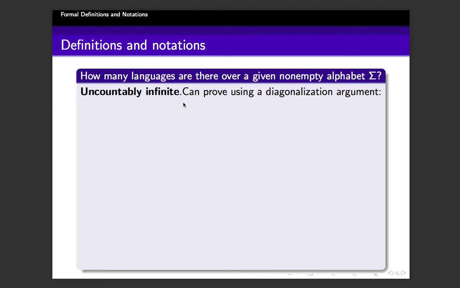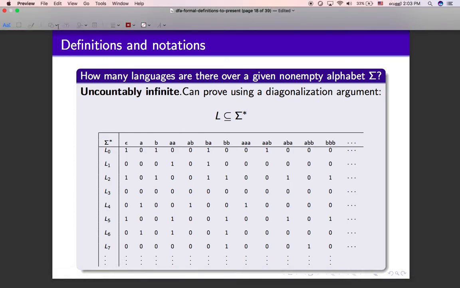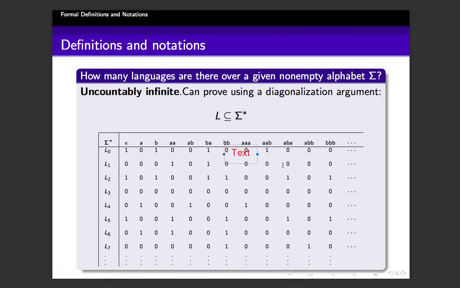So for the purpose of contradiction, assume that you can arrange the set of all languages in some order. So this is like a game. We are saying that it is uncountable, and our opponent is saying that no, it is countable. Then we are asking the opponent, why don't you give us the order in which you list? Assume that the opponent is giving you this order. This is an order in which you are getting the set of all languages. The opponent is saying L0 is the first language, L1 is the second language, L2 is the third language, etc.